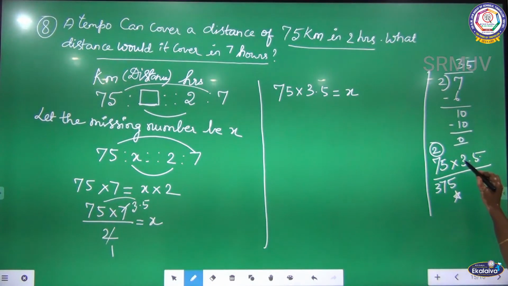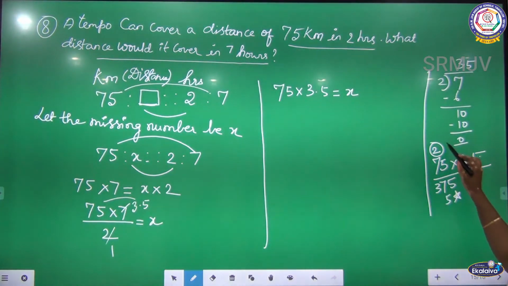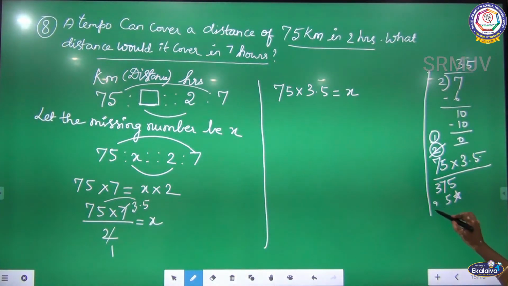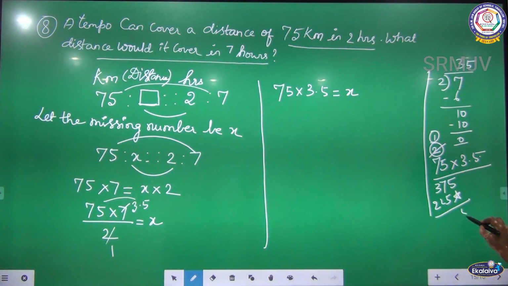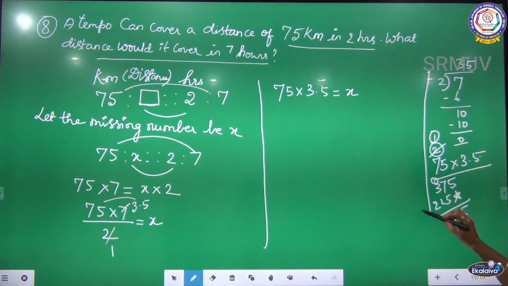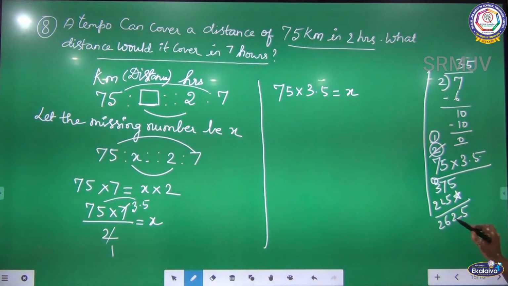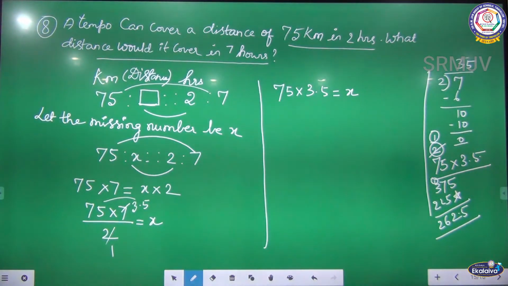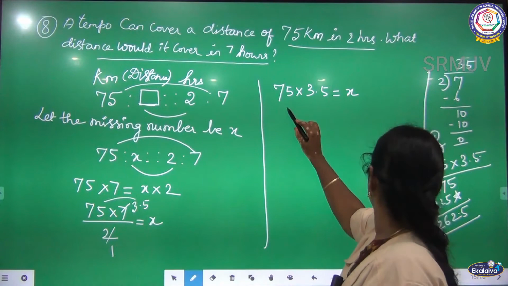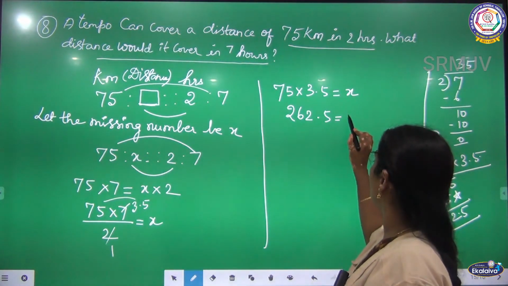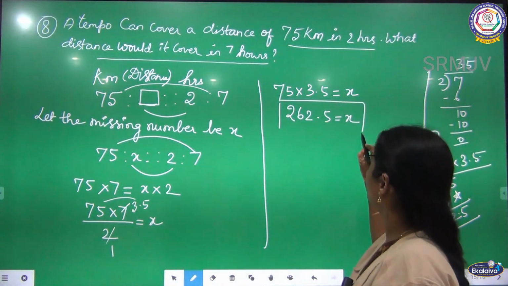Now multiply with the 3. 3 fives are 15, balance 1. 3 sevens are 21, 22. Now listen, 7 plus 5 is 12, 1 carry over, 6, 2. See, one digit after, you have to keep the decimal. So listen, 262.5 is equal to the X value.